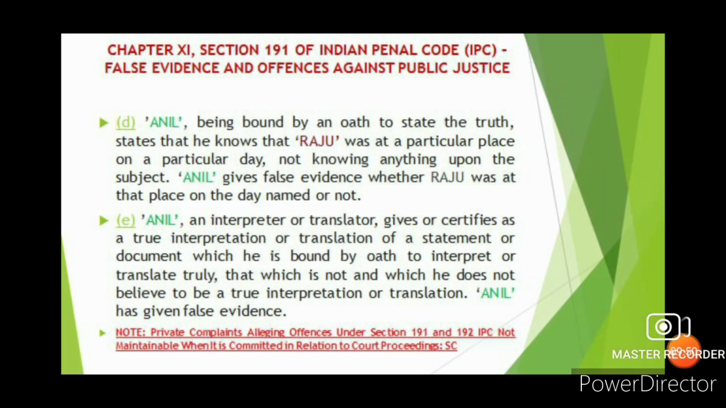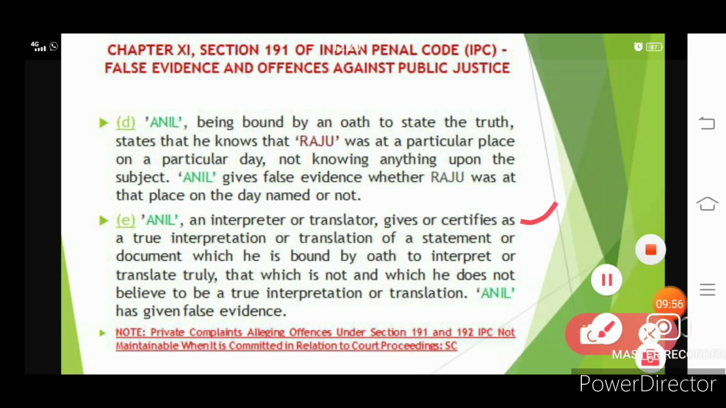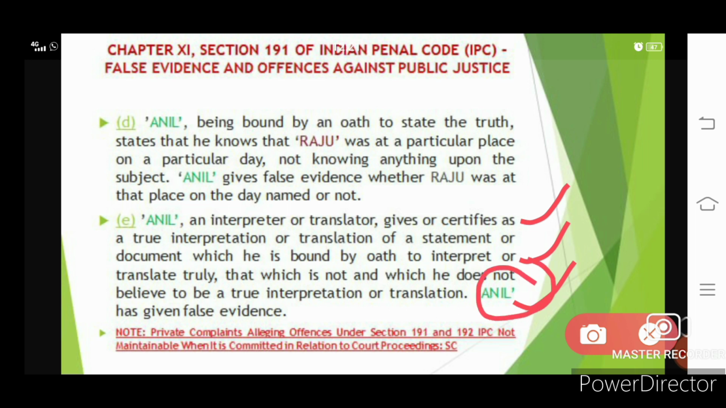Next, Anil, an interpreter or translator, gives or certifies as a true interpretation or translation of a statement or document, which he is bound by an oath to interpret or translate truly, that which is not, and which he does not believe to be a true interpretation or translation. So Anil has given a false evidence. Here, the statement or document is not truly translated. So we could call that Anil had given us a false statement here.